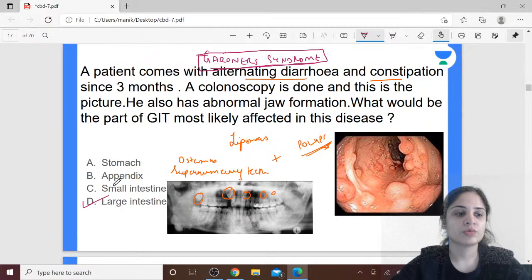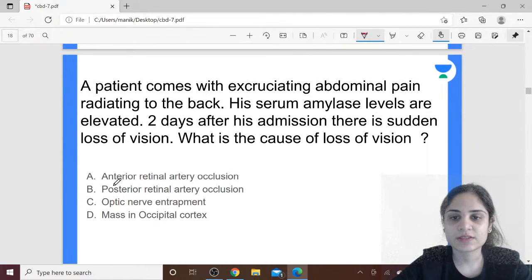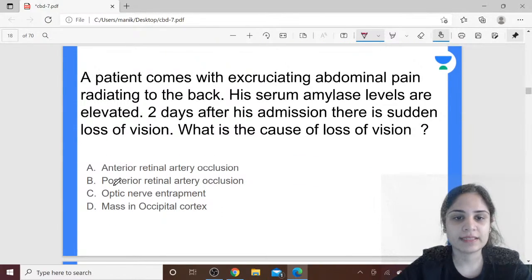Okay, now moving on to our next question. A patient comes with excruciating abdominal pain radiating to the back. His serum amylase levels are elevated. 2 days after his admission, there is sudden loss of vision. What is the cause of loss of his vision? Anterior retinal artery occlusion, posterior retinal artery occlusion, optic nerve entrapment, or mass in the occipital cortex?